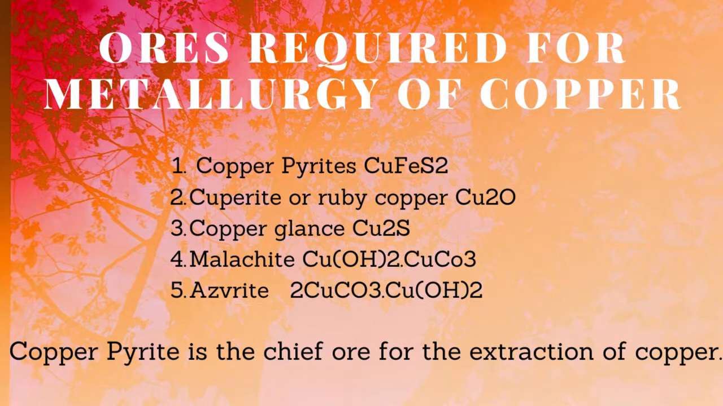Number 1, copper pyrites, CuFeS2. Number 2, cuprite or ruby copper, Cu2O. Number 3, copper glance, Cu2S. Number 4, malachite, copper hydroxide into copper carbonate, CuCO3·Cu(OH)2. Number 5, azurite, 2 molecules of copper carbonate into copper hydroxide, 2CuCO3·Cu(OH)2. Copper is also found native in USA, Mexico, Russia and China. Out of all these ores, copper pyrite is the principal ore for the extraction of copper.